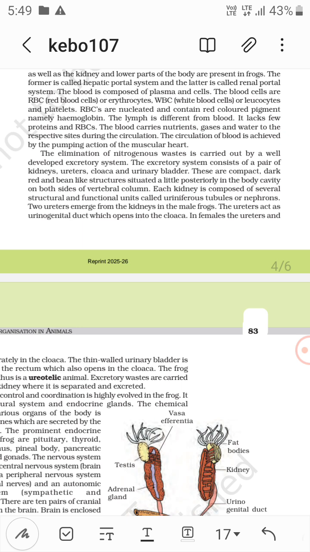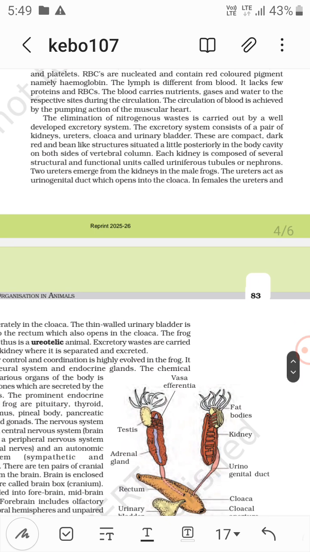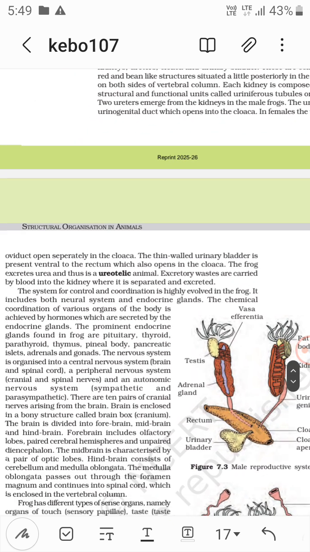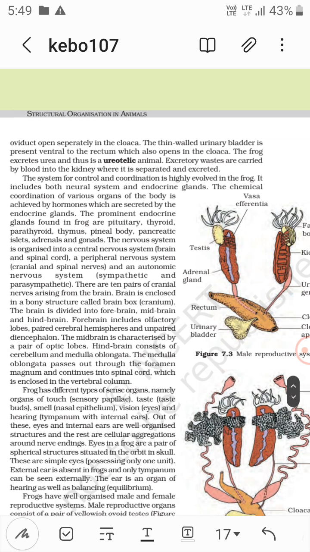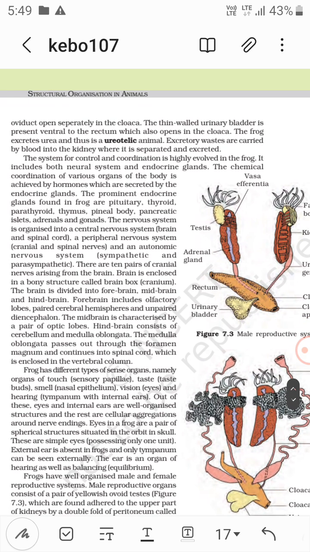Two ureters emerge from the kidneys in the male frogs. The ureters act as urinogenital ducts which open into the cloaca. In females, the ureters and oviduct open separately in the cloaca. The thin-walled urinary bladder is present ventral to the rectum, which also opens in the cloaca.